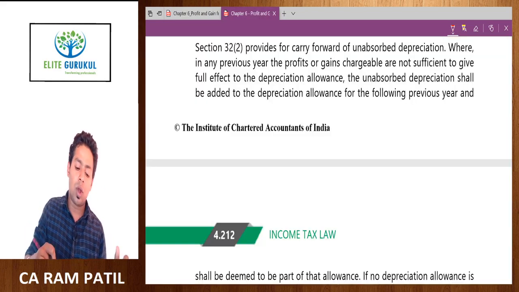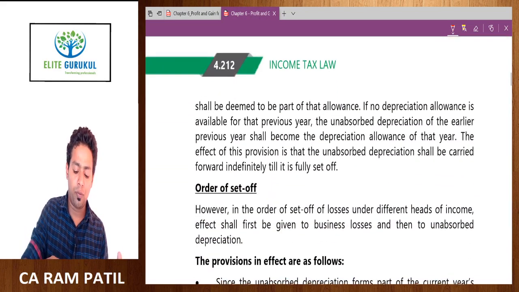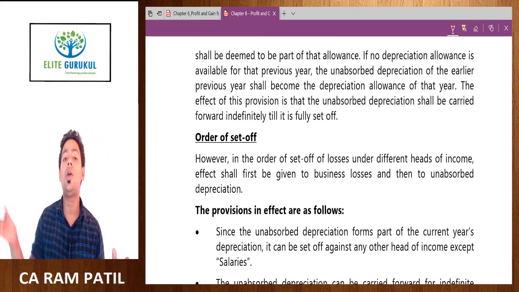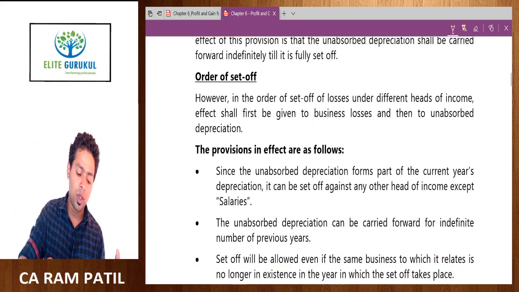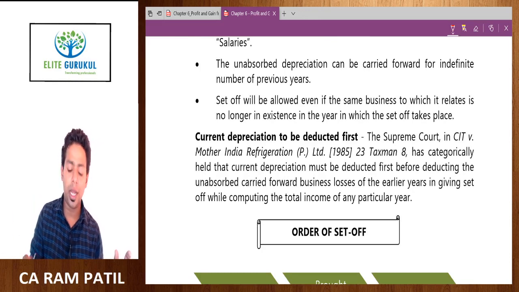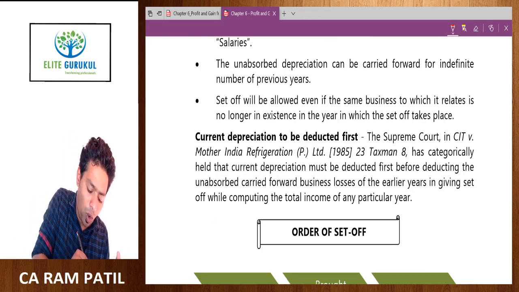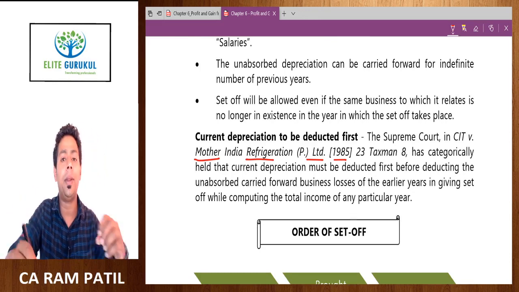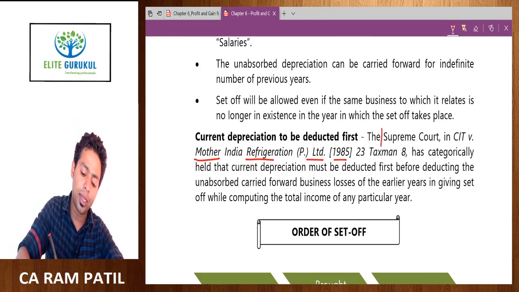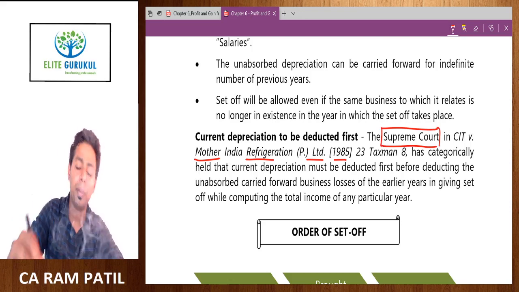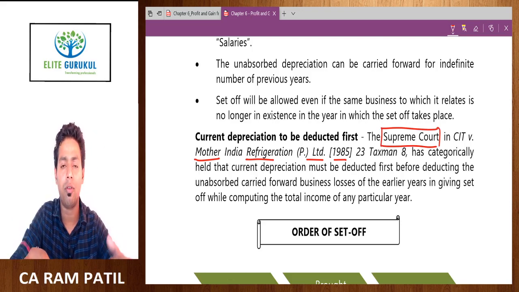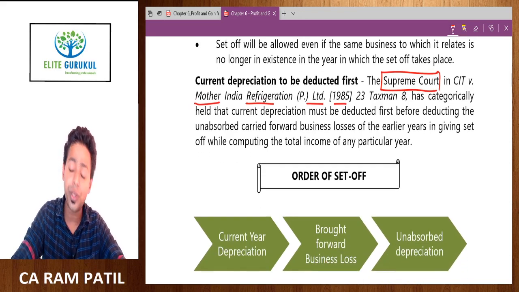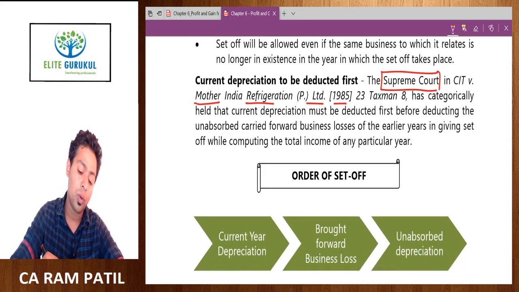Apart from this, there is one concept of order of set off. So which year's depreciation should we set off first? First, current year depreciation or unabsorbed depreciation? On that there is no clarity in the law, but there is a case law of Mother India Refrigeration Private Limited, and this case law happened in 1985. This is a Supreme Court level case law. This is a challenging question of law. So which depreciation should be set off first was the question taken up in the case.